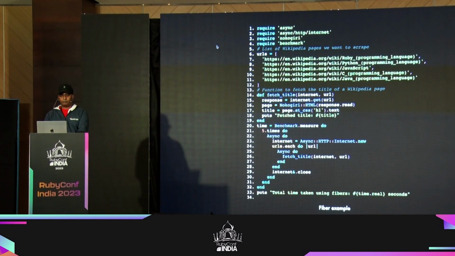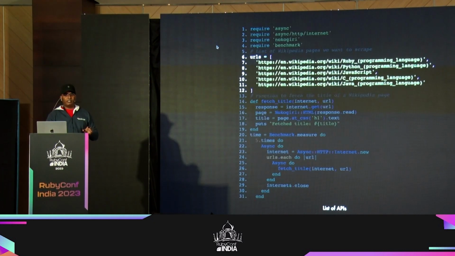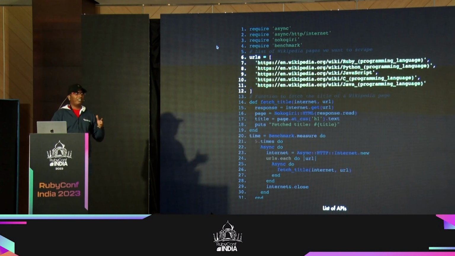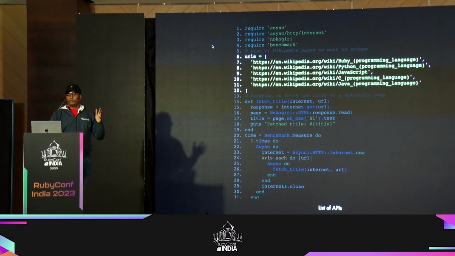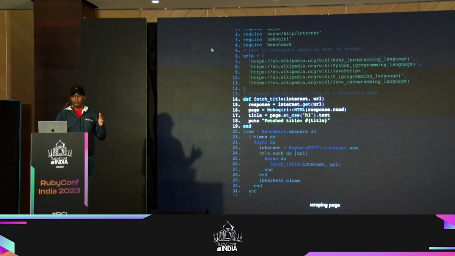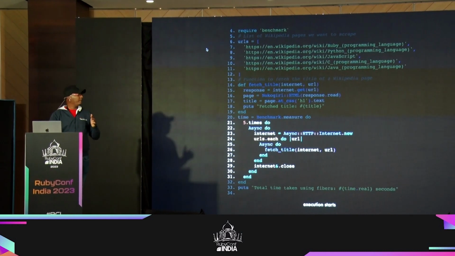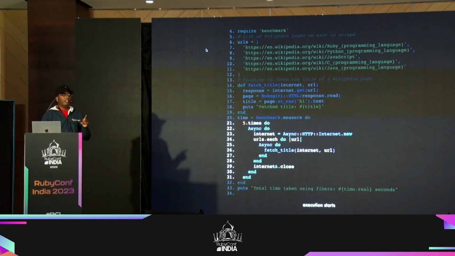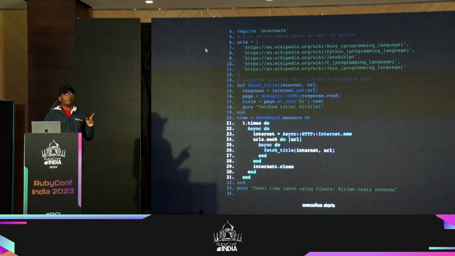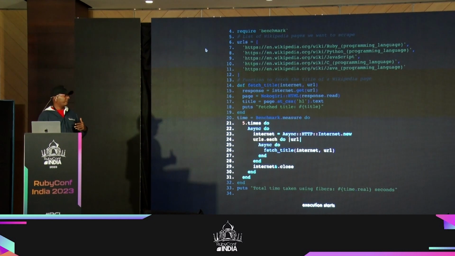Yeah. So this is the same example that we are talking about, right? Scraping a website or using endpoints, whatever. Right? Same example, same code here, but here I'm using the async gem to actually do the same thing. So if you notice, I'm not doing that yield, resume, start, and so on. Not here, right? So the async gem does that for me if I just put the code within this